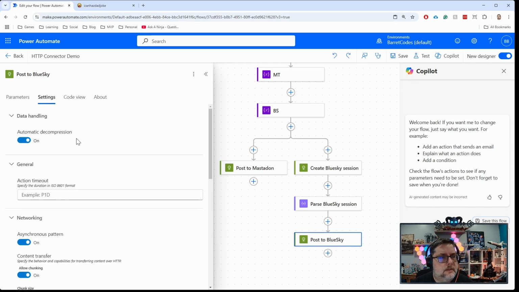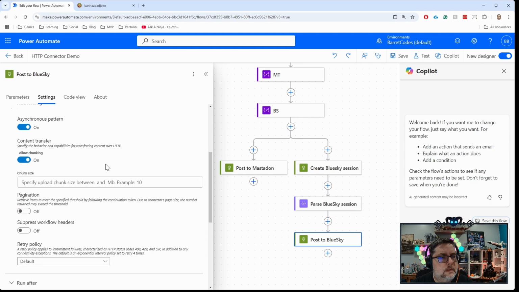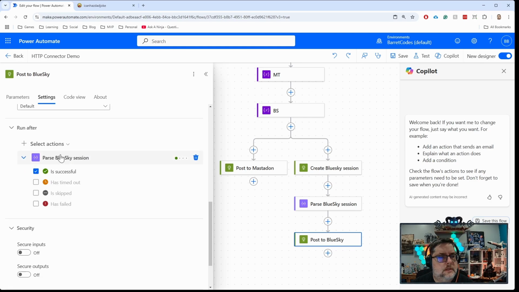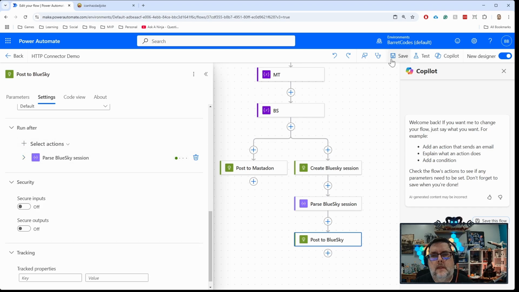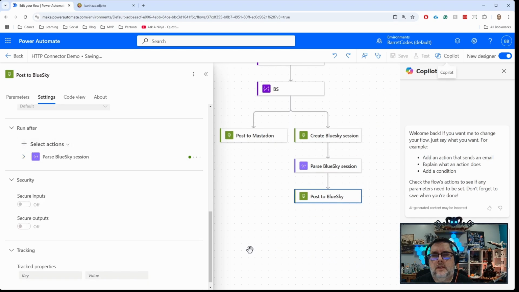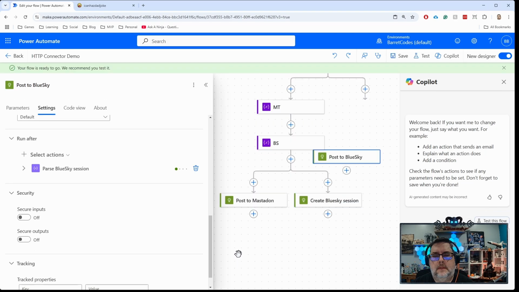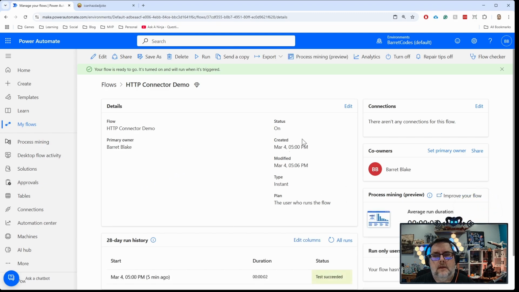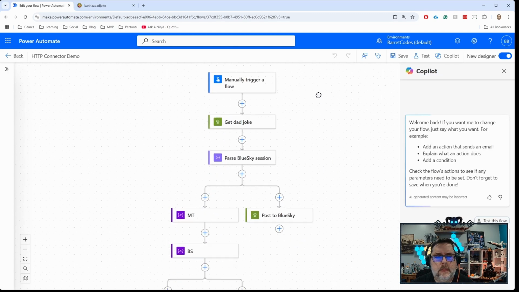So Blue Sky settings. Post Blue Sky settings. Run after parse Blue Sky session. It's set correctly. That is really weird. Let's try that one more time. Okay, maybe I need to go back out and back in. They changed the UI for Power Automate about a year ago, and it still has a little bit of an issue here and there.